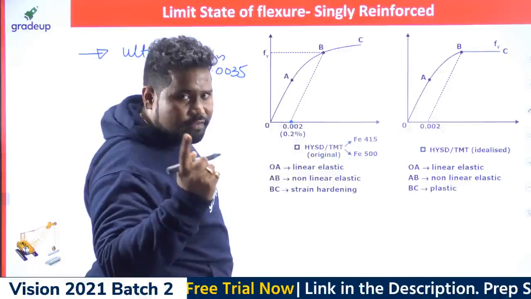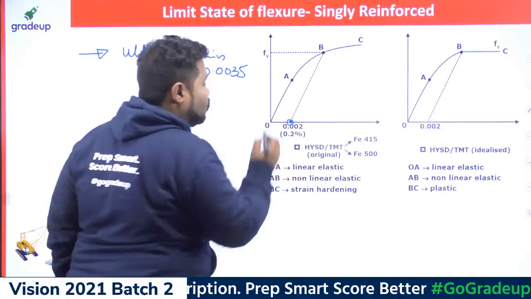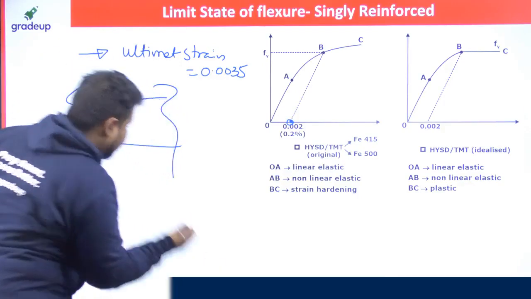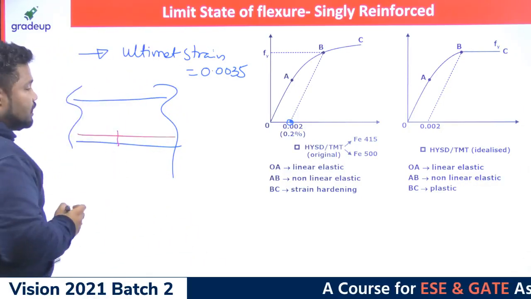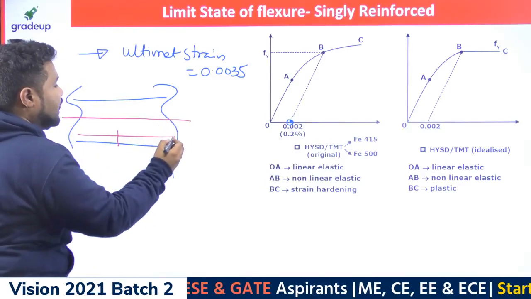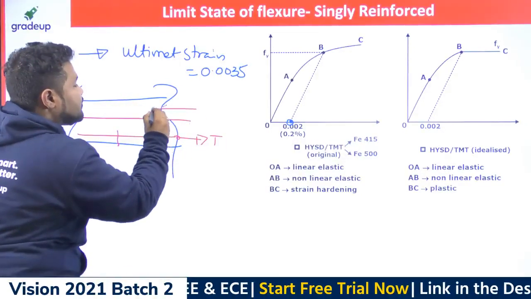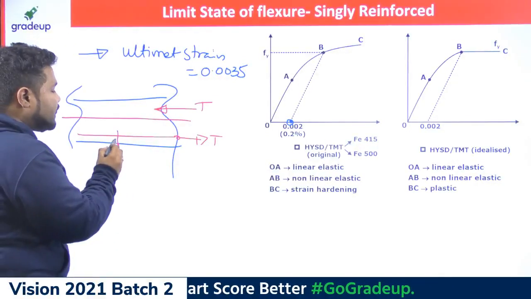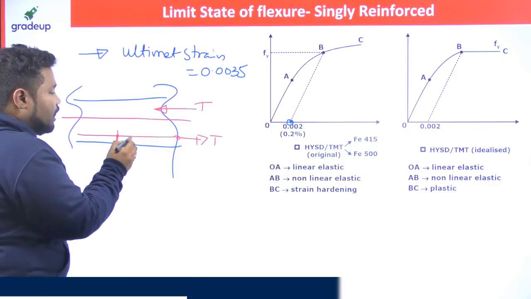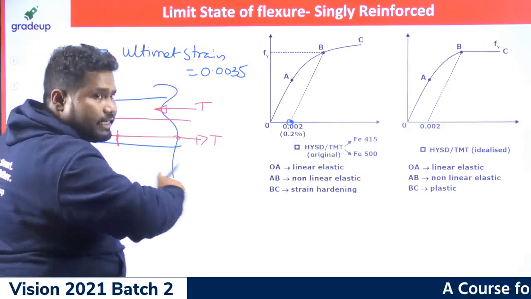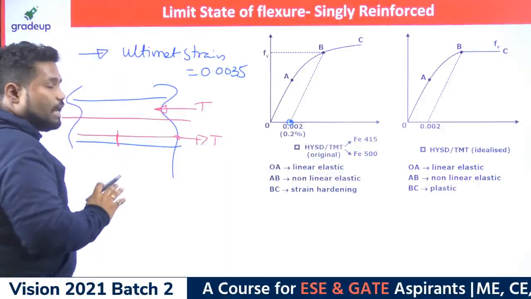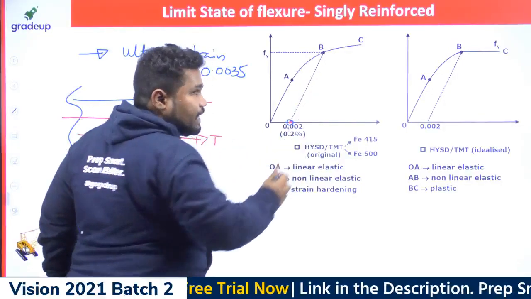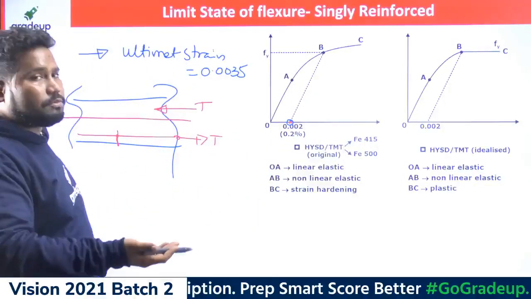Generally the first crack in concrete will happen at 0.002. After 0.002, the first crack happens in the tension zone. Then who is responsible to resist the actions in the tension zone? After the first crack has happened in the tension zone of concrete, concrete cannot take any tensile stresses. From that time, the steel material should resist this tension, right? By that time it has not started yielding.